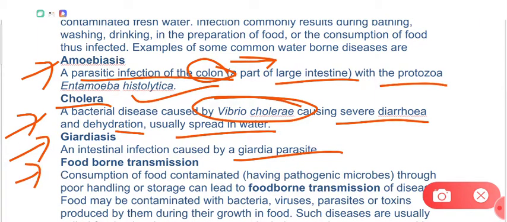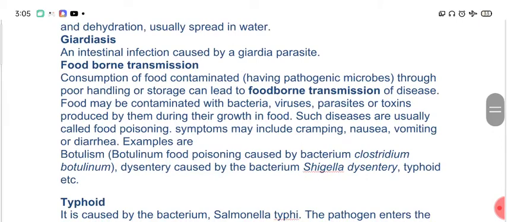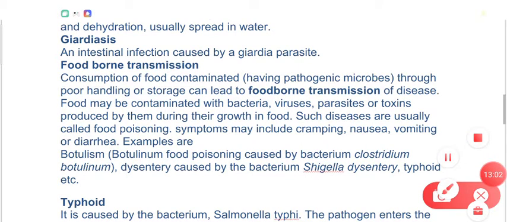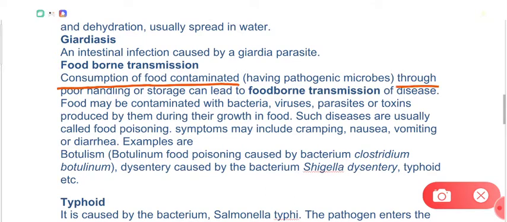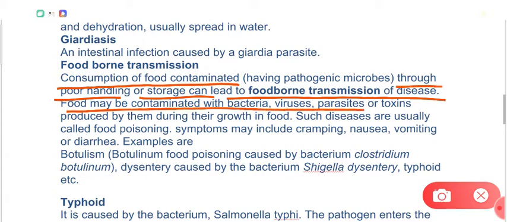Now let's talk about foodborne infections or foodborne transmission, right? So foodborne transmission means when a pathogen is entering into your body or being transmitted by the contaminated food. Consumption of food contaminated through poor handling or storage can lead to foodborne transmission of disease. Food may be contaminated with bacteria, virus, parasite, or the toxins produced by them during their growth in the food.